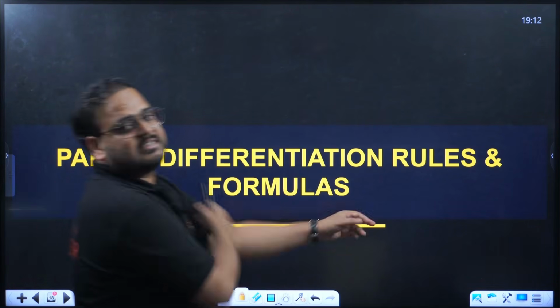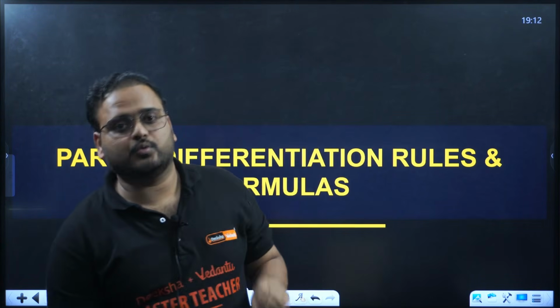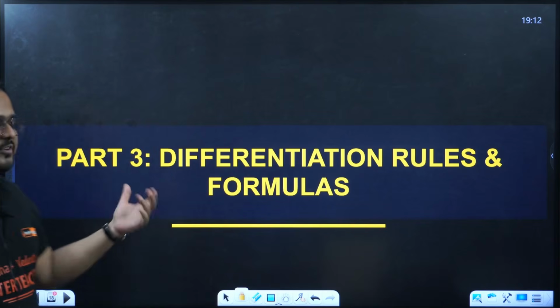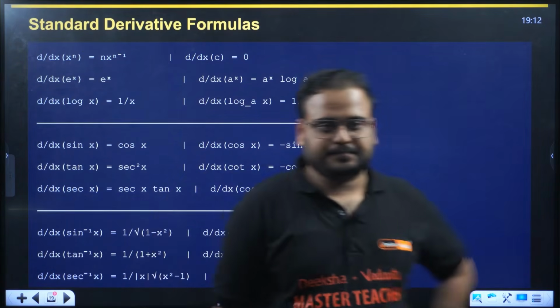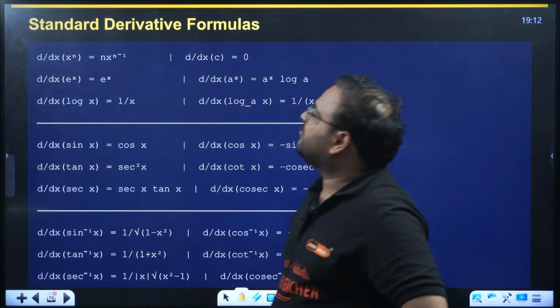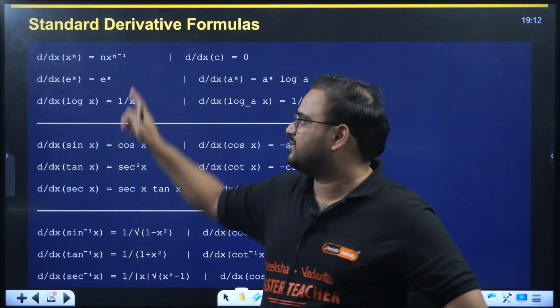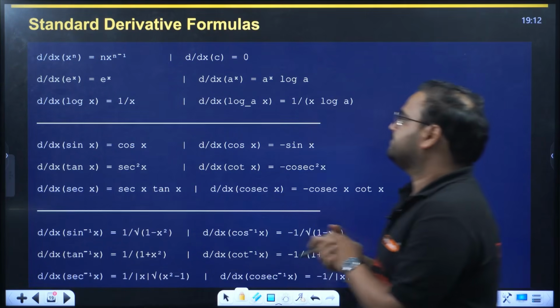Part 3 is differentiation rules. Rules means product rule, quotient rule, chain rule, and formulas for different functions. Starting with the formulas. Derivative of a polynomial function is what? If it is x power n, it becomes n times x power n minus 1.